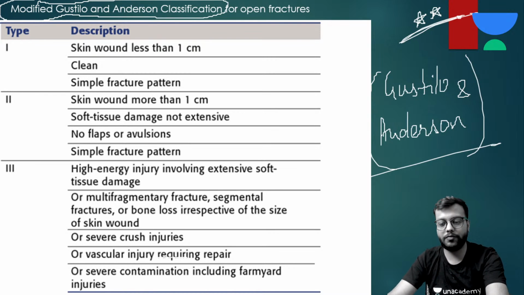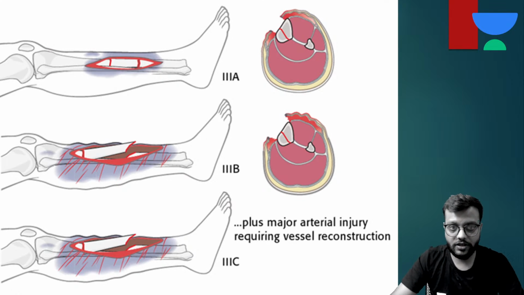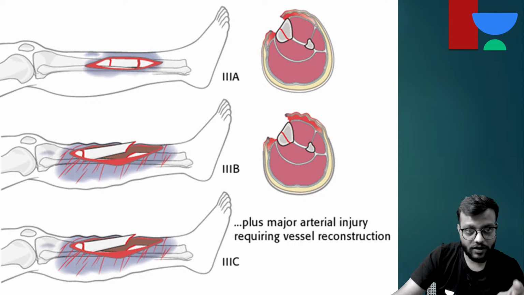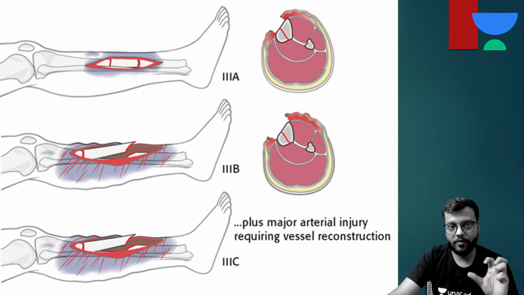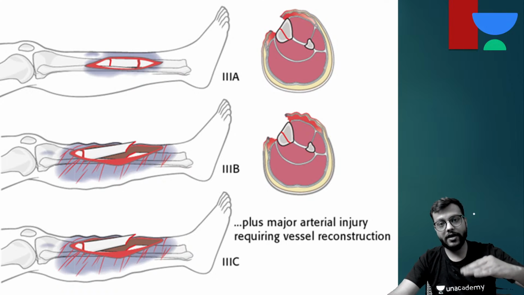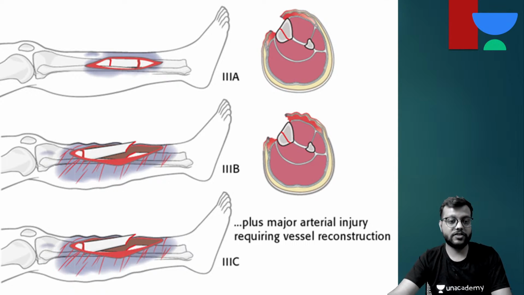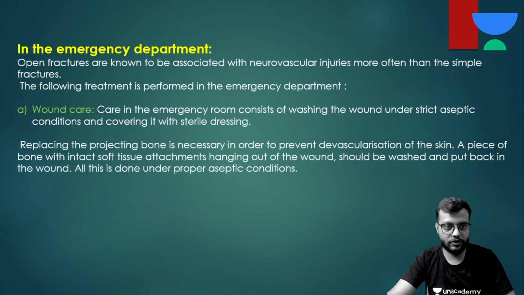And apart from that, there will be three. Third, 3A, B and C, as you can see in the diagram. 3A will be bone exposing dirty wounds or multiple segmental or comminuted fracture, but in 3B the bone will be exposed to the environment with displacement, and in 3C there will be neurological or vascular injury also.